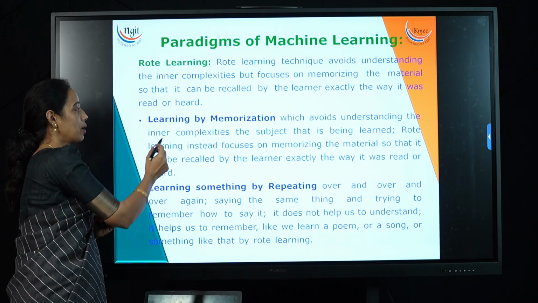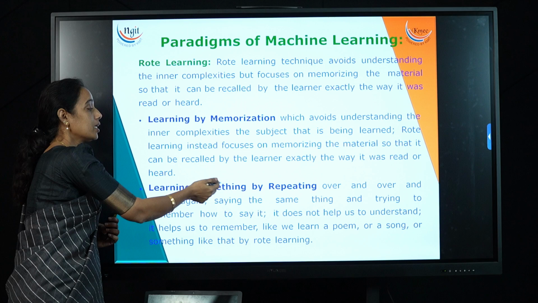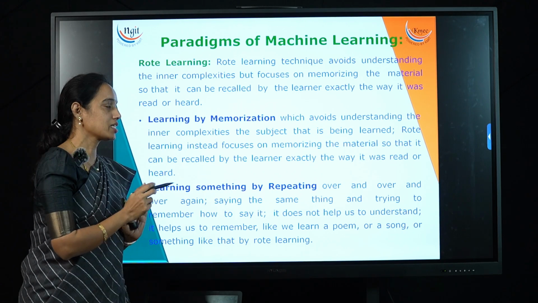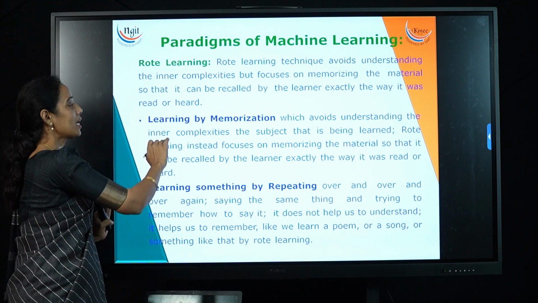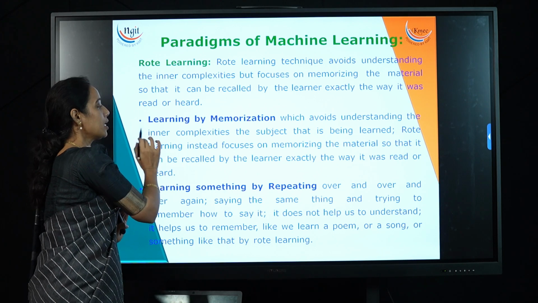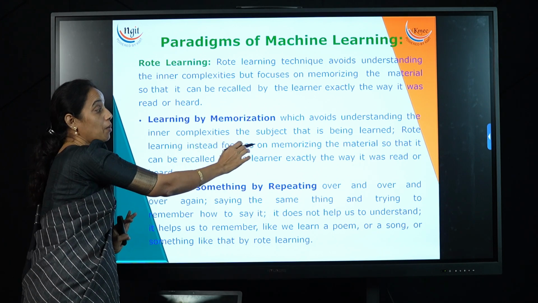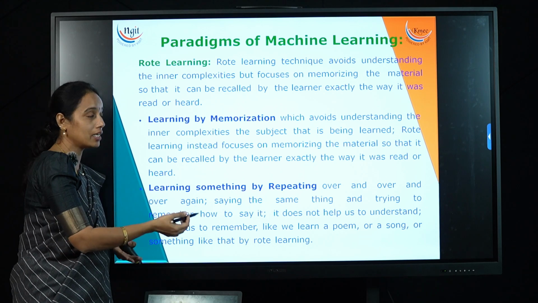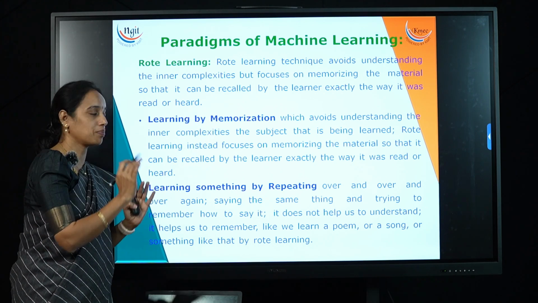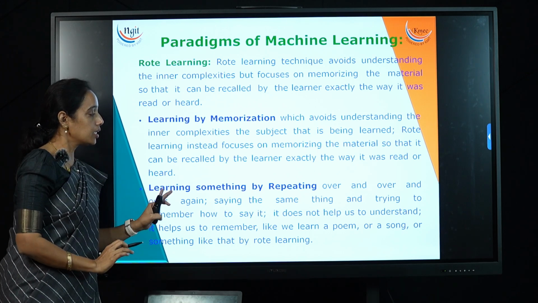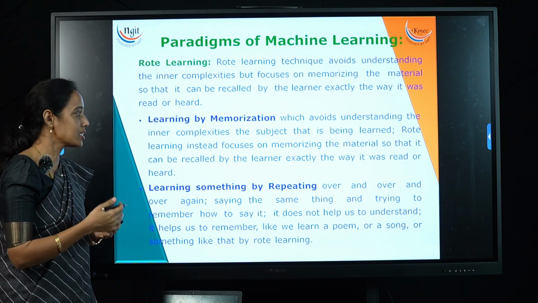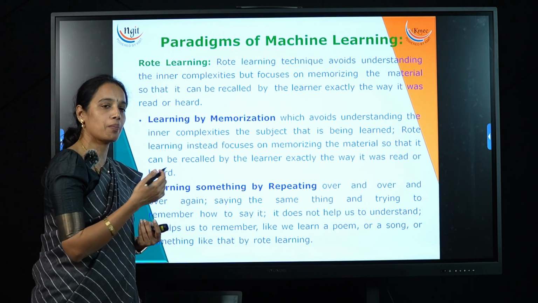In this we have two types. One is learning by memorization, and the other is learning something by repeating. The name itself indicates that learning by memorization avoids understanding the inner complexity of the subject being learned, and instead focuses on memorizing the material so that it can be recalled by the learner exactly the way he has read or heard it. Next is learning something by repeating, that is, saying the same thing over and over again and trying to remember how to say it.